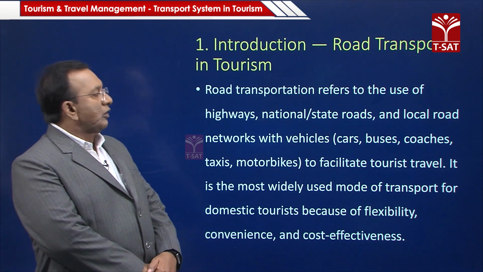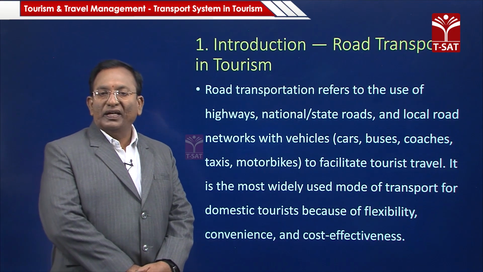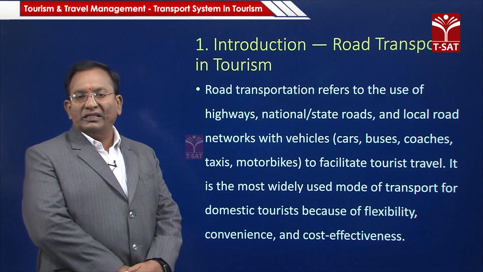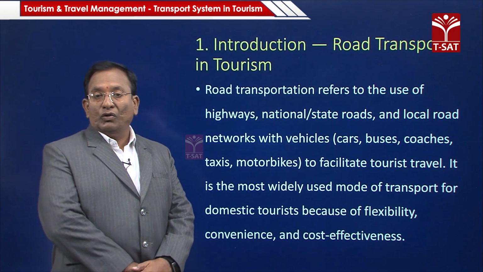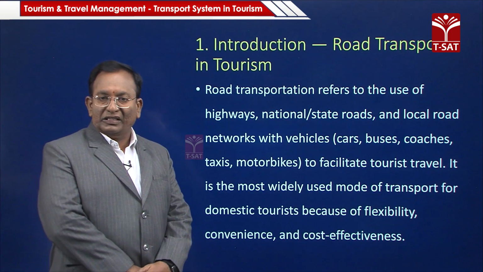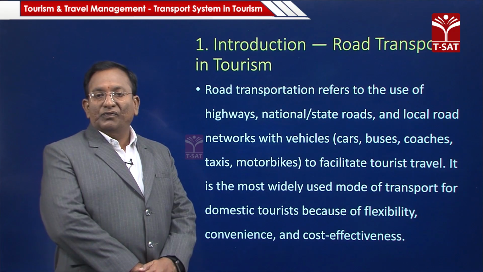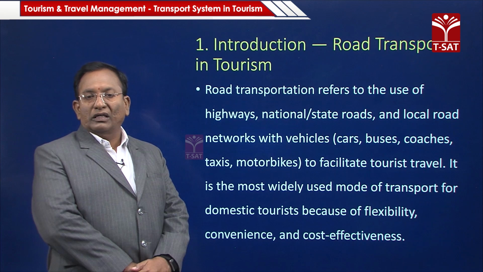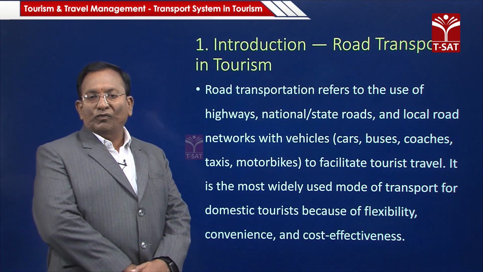In tourism, road transport refers to the use of different highways, national highways or state highways, roads, local roads, and networking roads that provide connectivity among states as well as among nations, with vehicles like cars, buses or coaches, to facilitate the movement of tourists from one place to another.